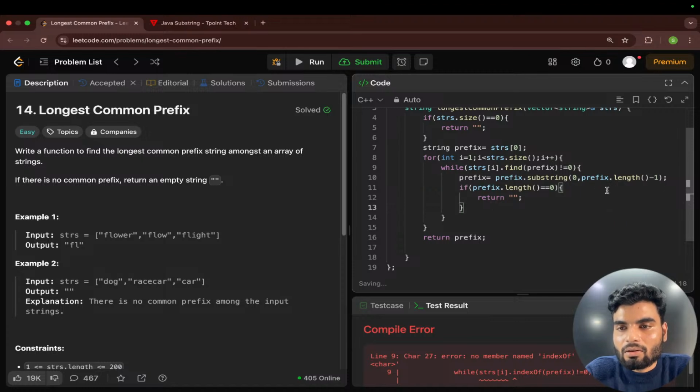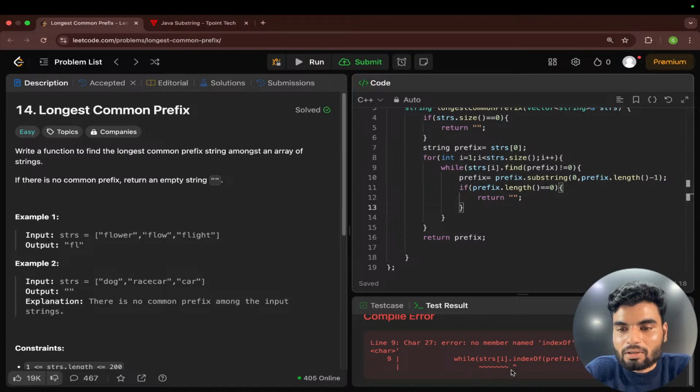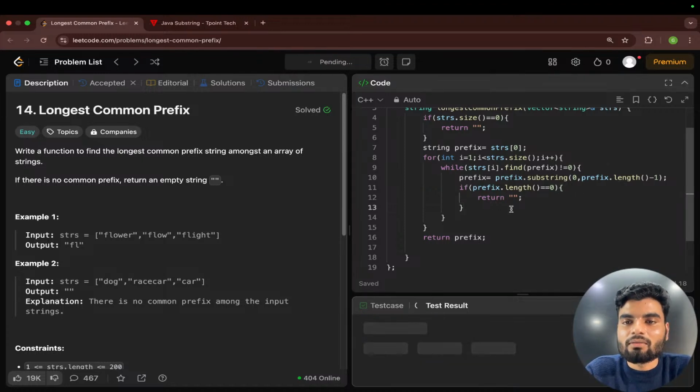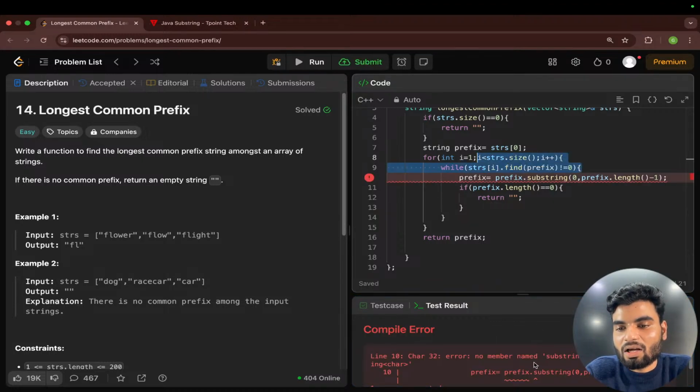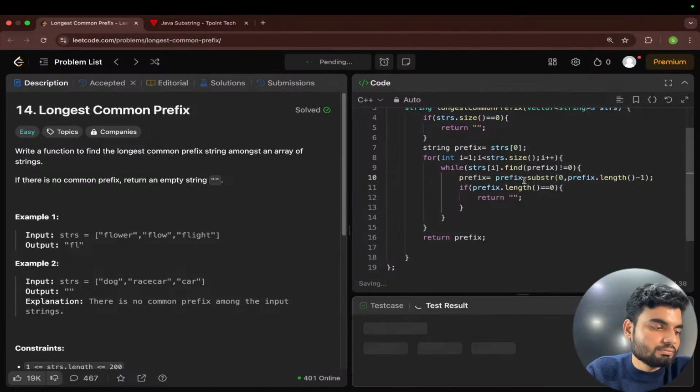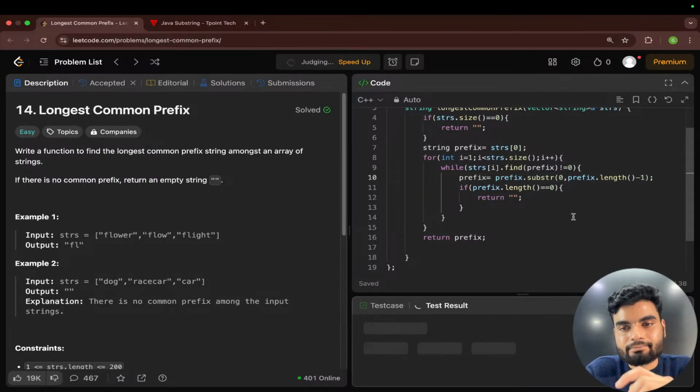Okay, again prefix dot length. That is for string only. Any other error? Index of somewhere I've used. No, now this works in C++ also. Okay, we have the find method in C++. Yeah, now what is remaining? Oh, you don't have substring, you have substr in C++. Now the conversion is done.